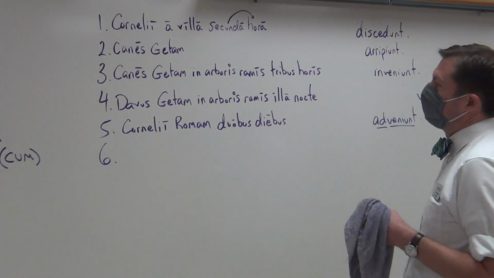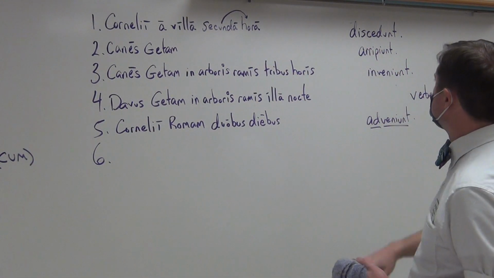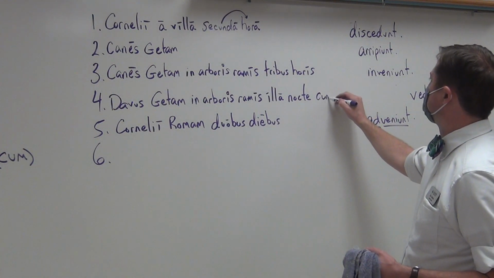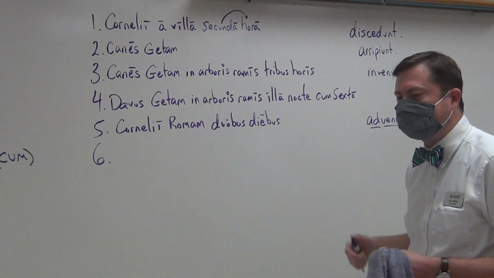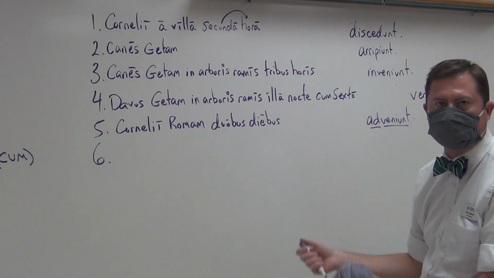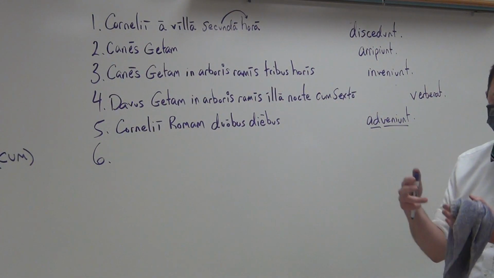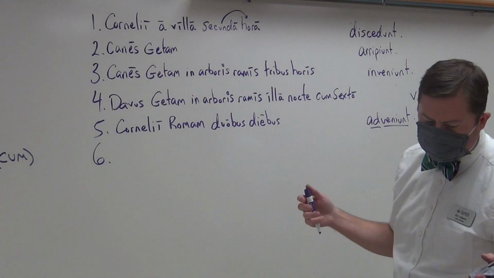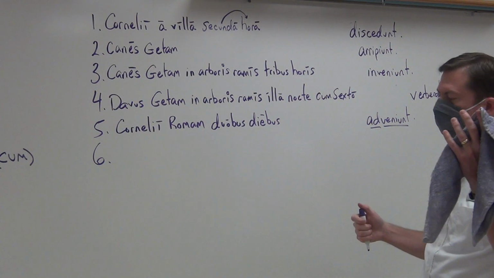So, we want to know, with whom does Cornelius beat? Well, you could say, cum sexto, with Sextus. Now, that does not mean that he literally picks up Sextus and beats Geta with Sextus. No, Sextus is accompanying with him. He is doing this action as a, shall we say, partner.